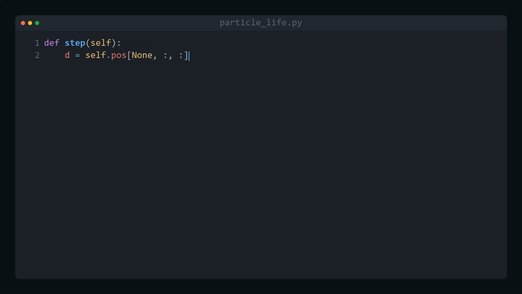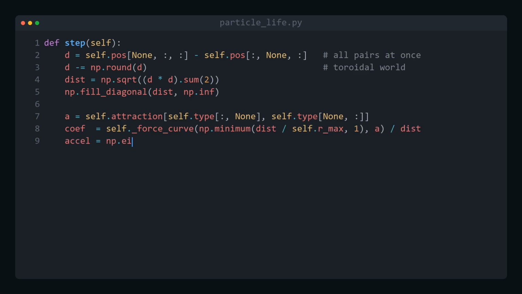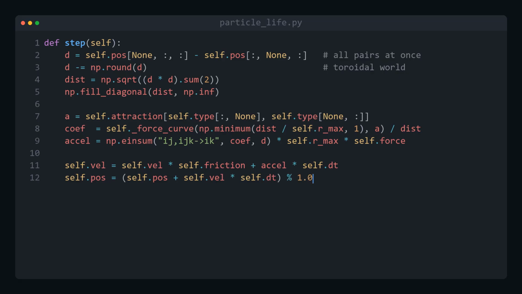And here's where almost everyone gets stuck. A naive double loop over all pairs of particles dies at 100 points. I compute every interaction at once, vectorized with numpy and einsum. That gives a tens of times speed up and keeps thousands of particles running in real time.